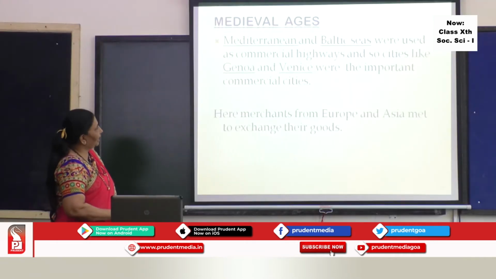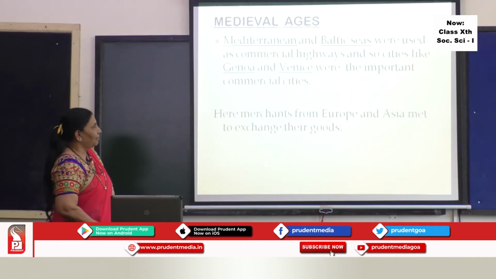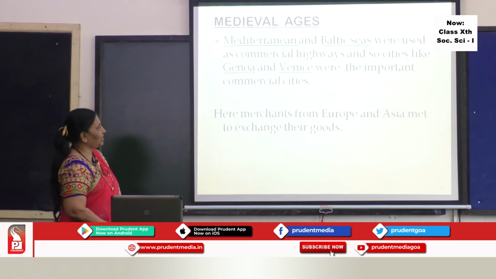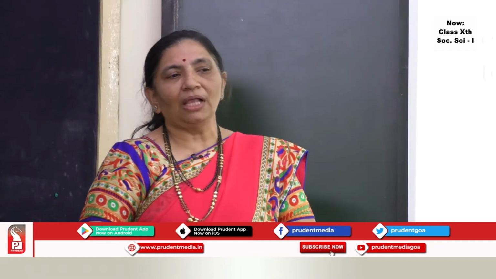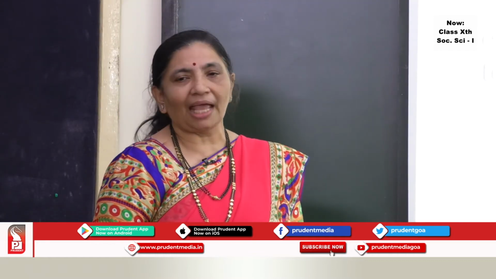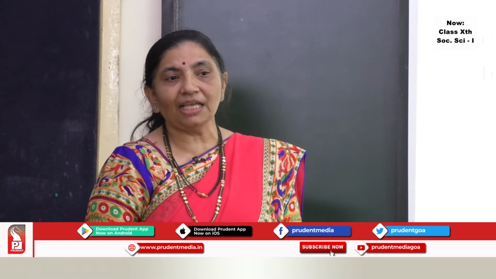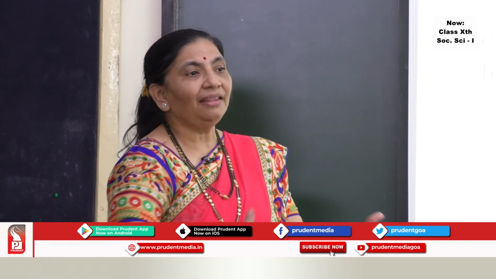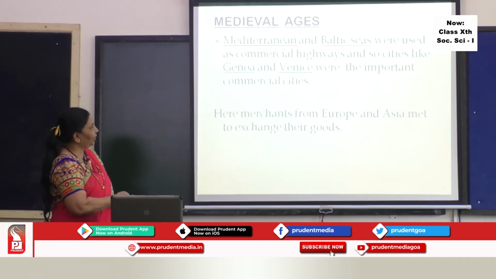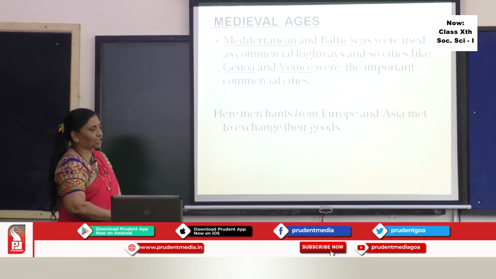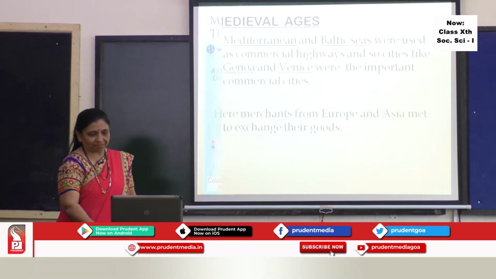Now here at Genoa and Venice, merchants from Europe and Asia used to meet and exchange goods. Students, like in Goa, supposing people are gathering from all over Bardez Taluka to Mapusa, and there they are selling the goods. Similarly, here also at Genoa and Venice, they used to exchange the goods.